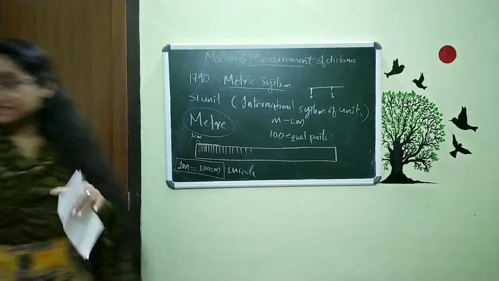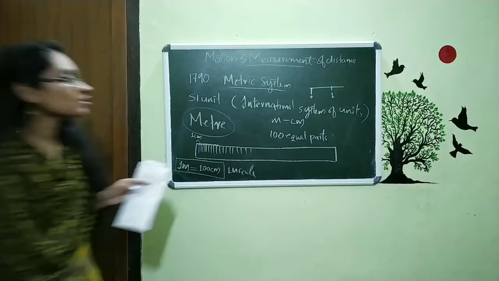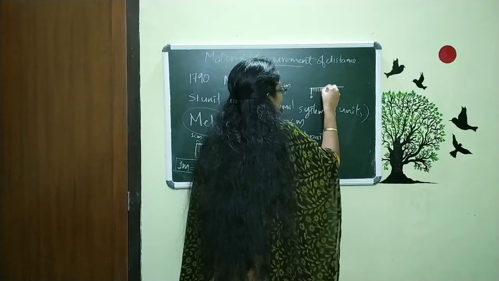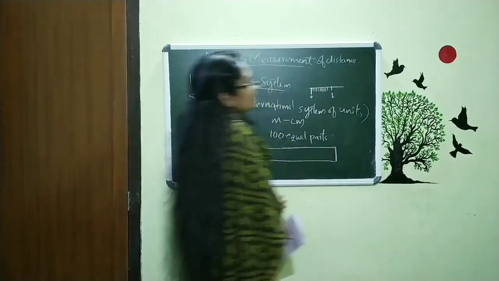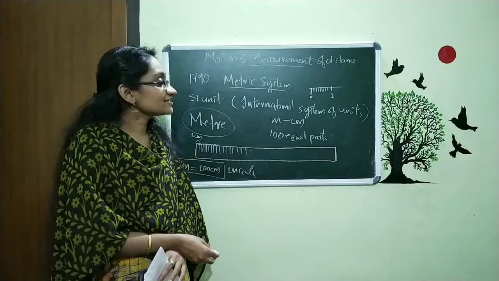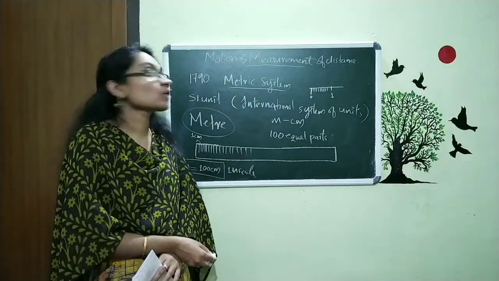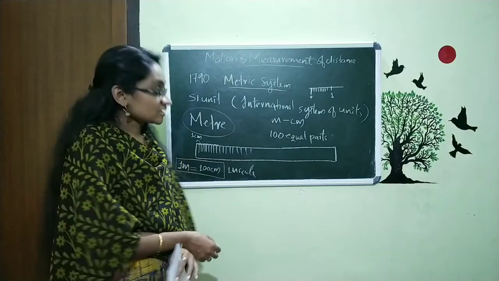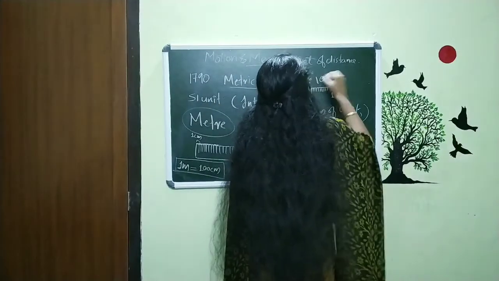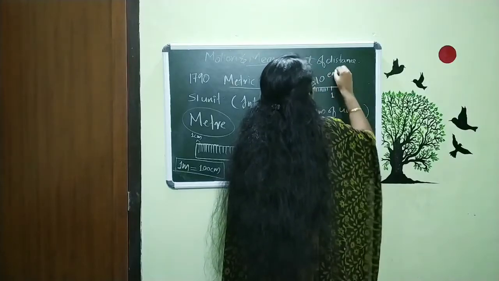And within this region you can see some small lines. How many lines are there? Please count it. How many lines are there between the 0 and 1 or 1 and 2? Actually, there we have 10 equal parts or 10 lines.